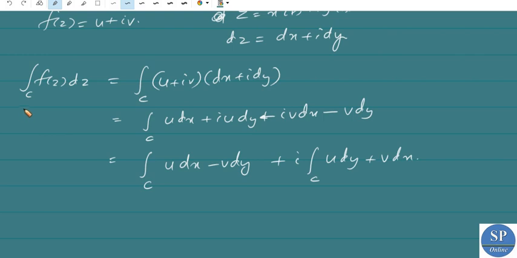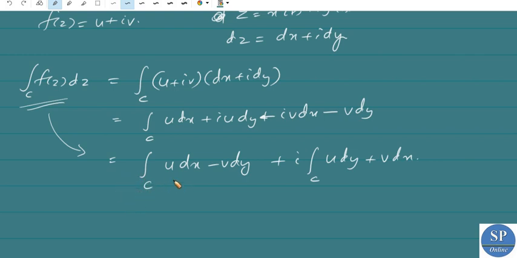So this complex integral is represented as a combination of two real integrals, because u and v are real valued functions of x and y.